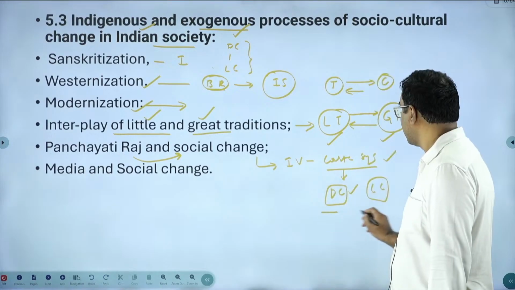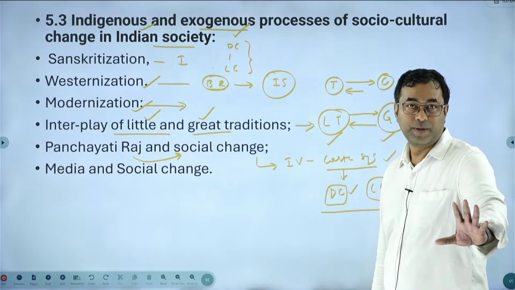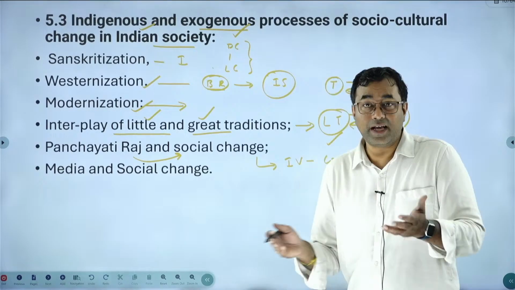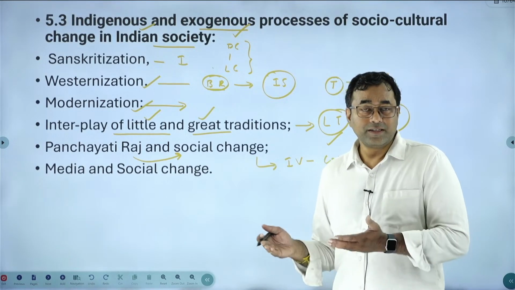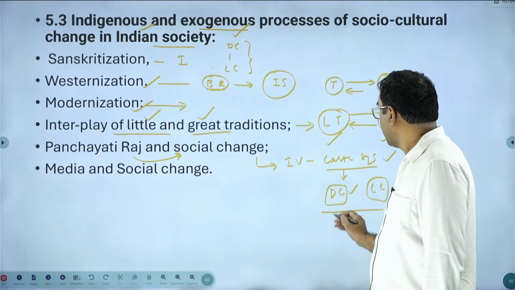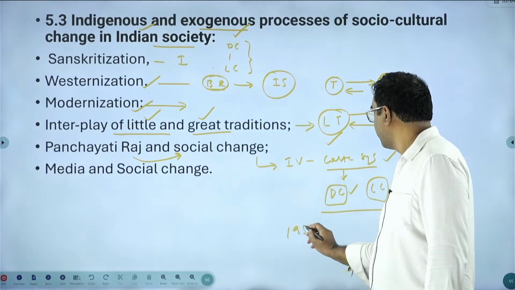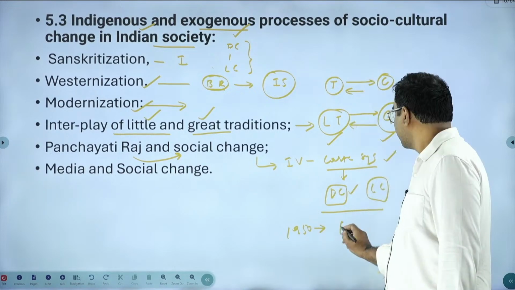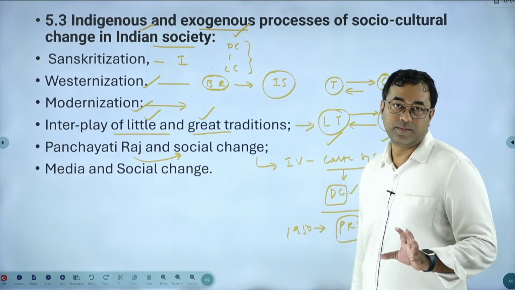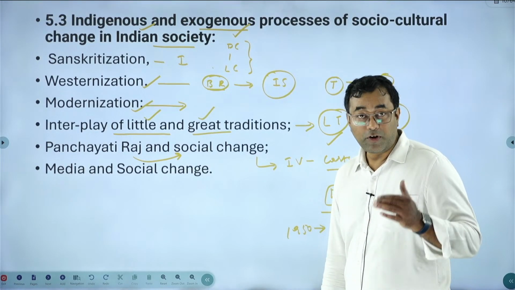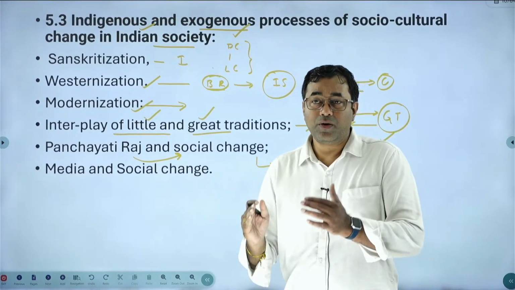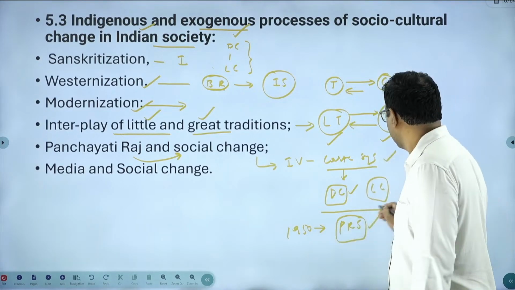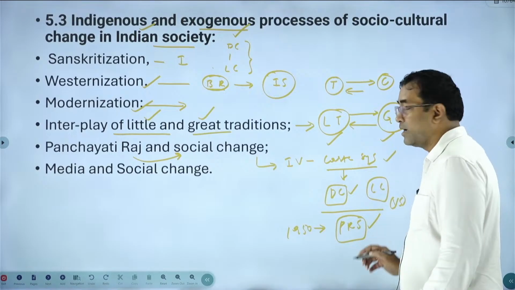So this is a traditional setup. Already a certain section of people is framing rules and regulations, and the Jajmani system will explain how the other castes are related to the dominant caste. That is the basic feature of Indian society. But after 1947, in the 1950s, the Panchayat Raj system was introduced by the government. The Panchayat Raj system is a formal government institution, and the government is asking these dominant caste people to join it. So here there was a small difference in the initial stages.